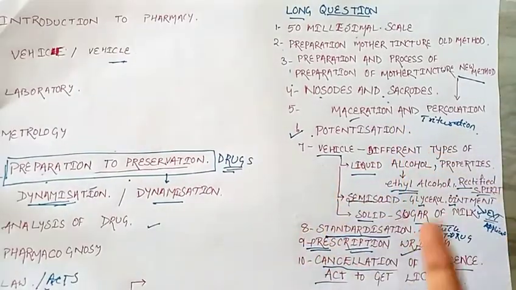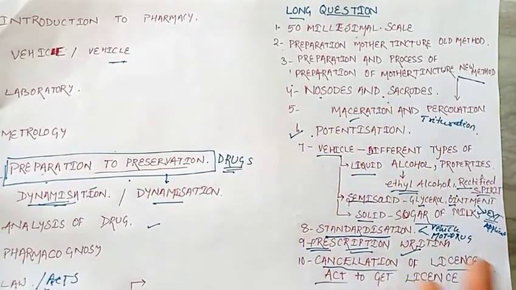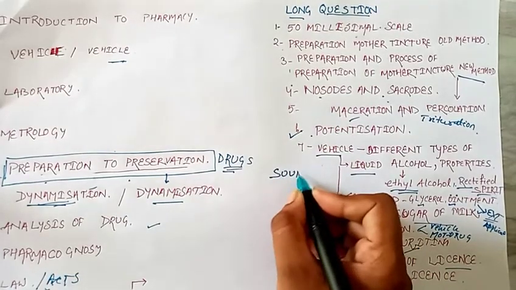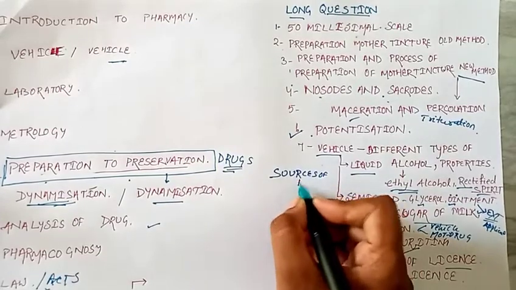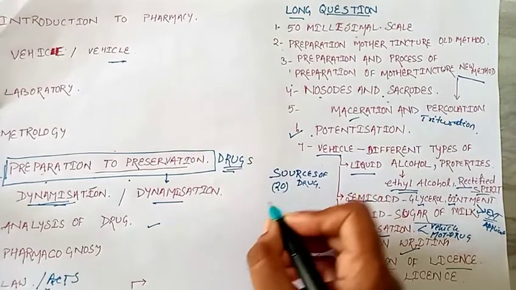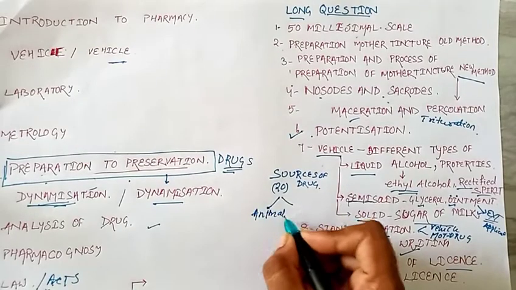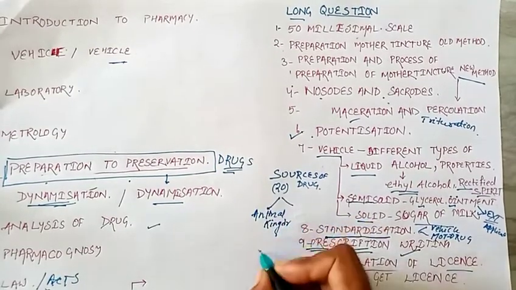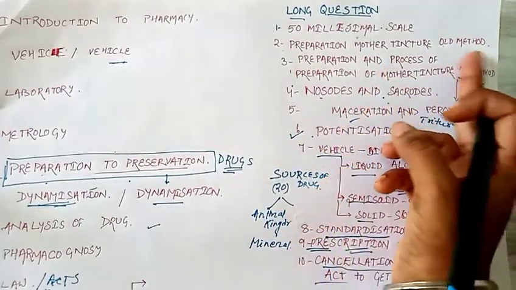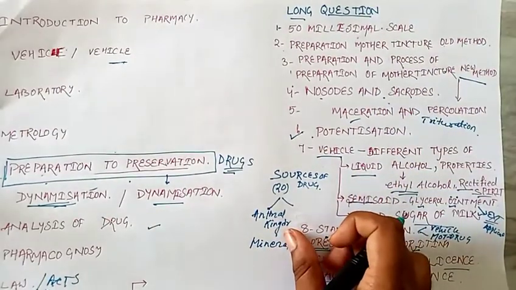So a separate video is uploaded for this question, and after you prepare this long question, you can follow the short questions. In the short question section, sources of a drug is an important thing that can be asked. It can be asked as sources for 20 marks, or there can be a division: animal kingdom sources, which drugs come from the animal kingdom, or mineral kingdom. These are the things we have prepared in the old method. There is a video uploaded, you can go through it and get nice information regarding it.